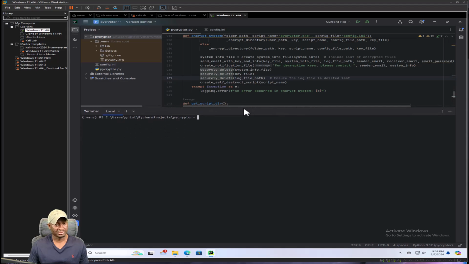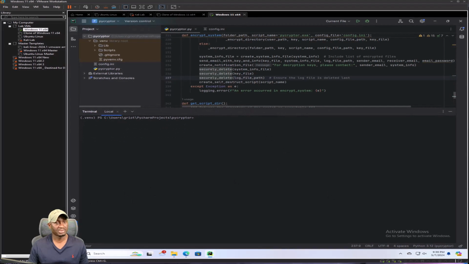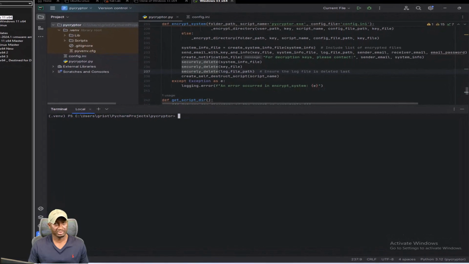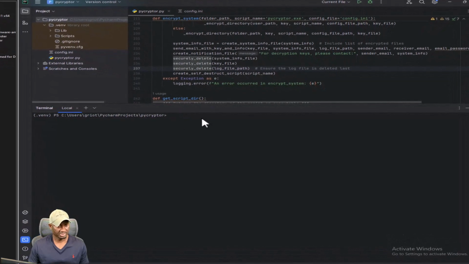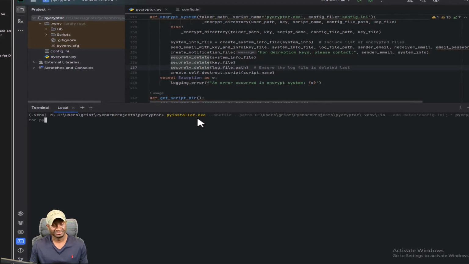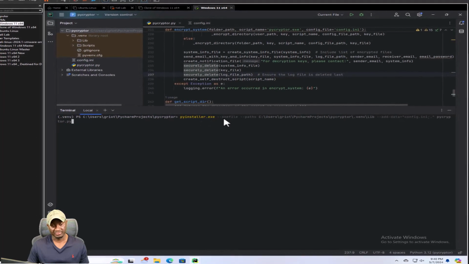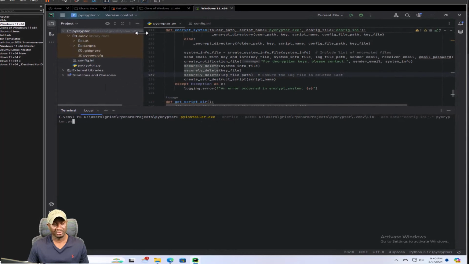So now let me grab the command for PyInstaller, and I will explain it as I do. There we go, copy that. So PyInstaller, this is basically the command. One file, we're essentially saying we want all of this script to be converted into one exe file.